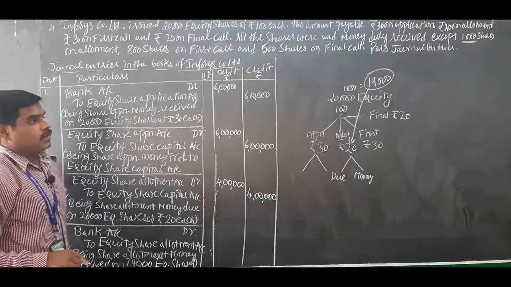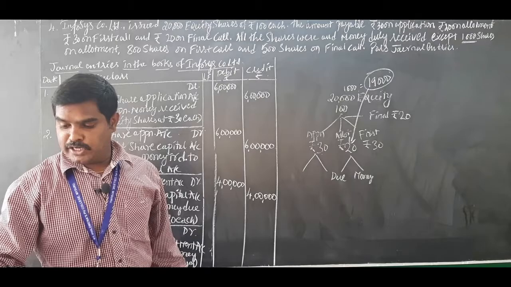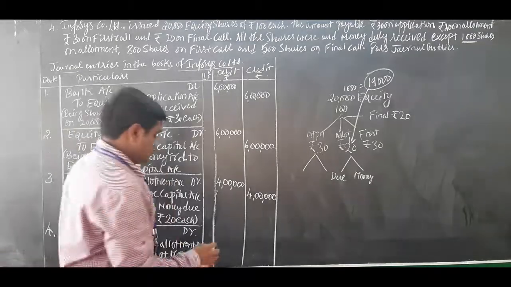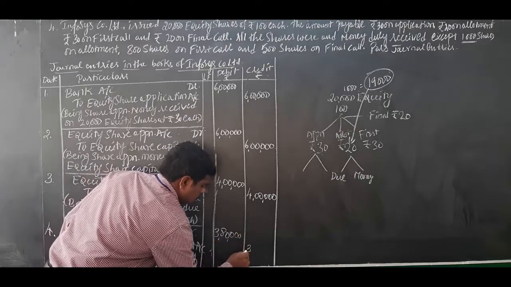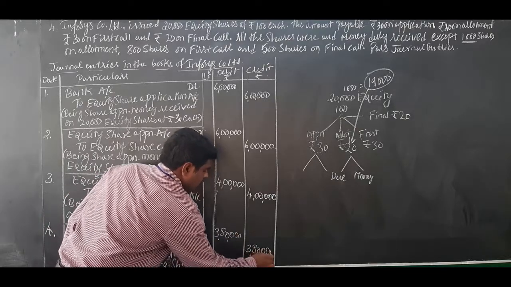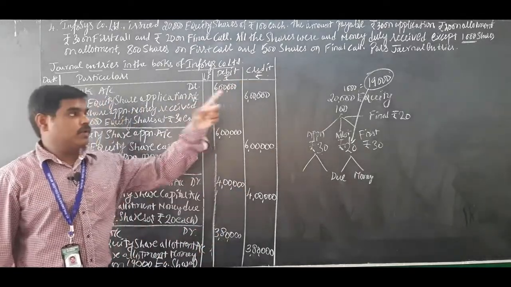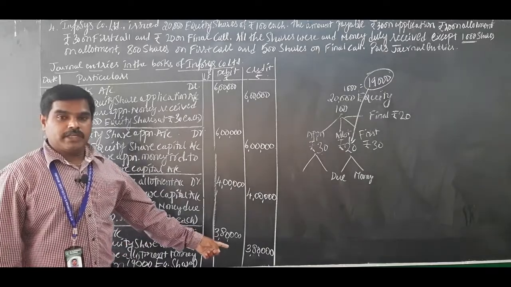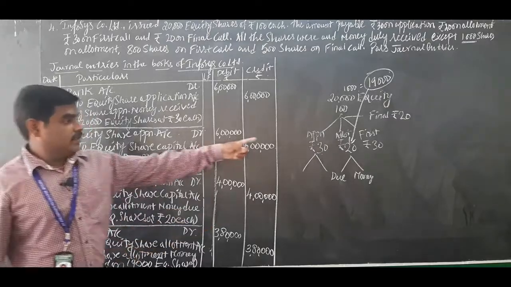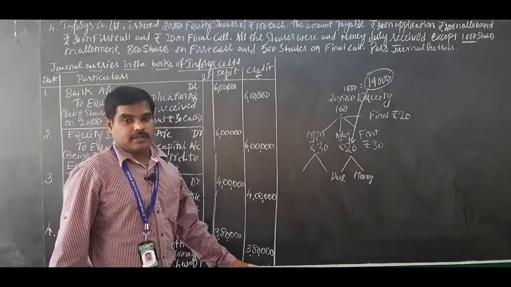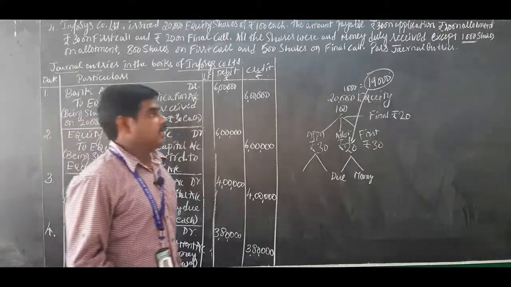Multiply 19,000 into 20, it comes to 3,80,000 debit, 3,80,000 credit. Calls in arrears is there, so be careful, except 1,000 shares: 20,000 minus 1,000 is 19,000 into 20 rupees, 3,80,000. So this is journal entry number 4.